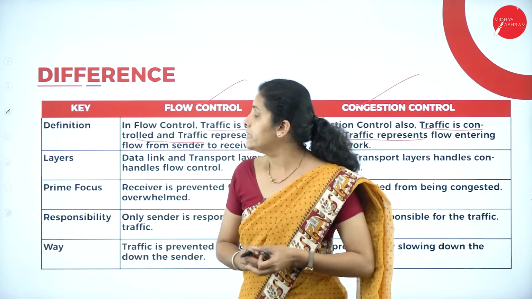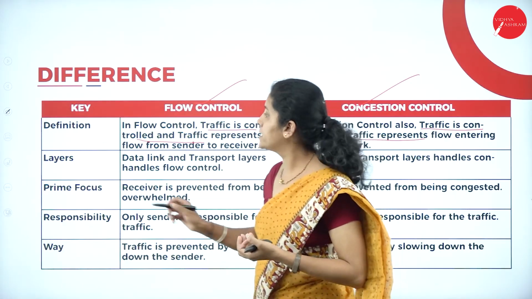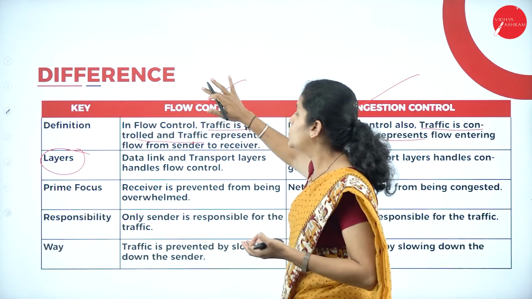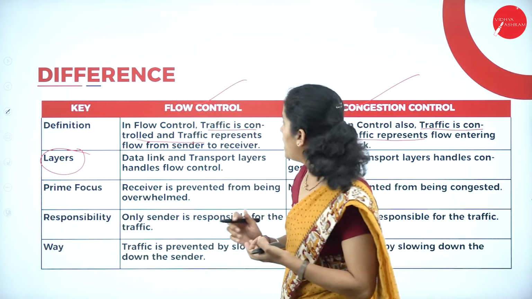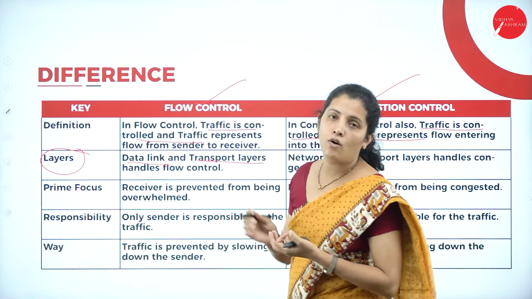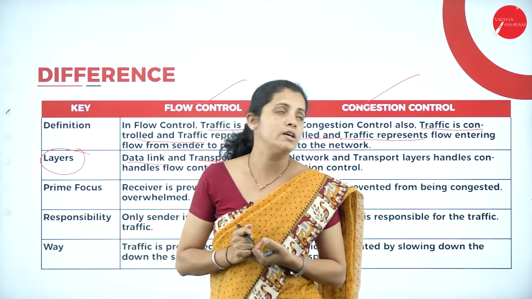The next difference is with respect to layers. In flow control, it is handled by the data link layer and transport layer of the OSI reference model.